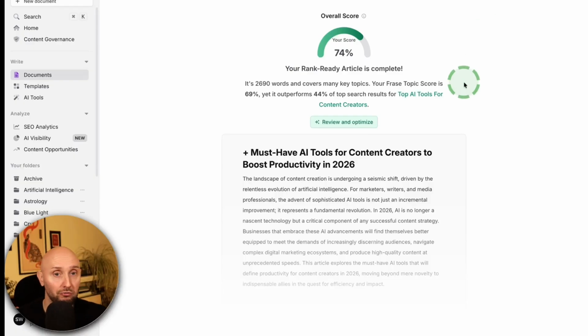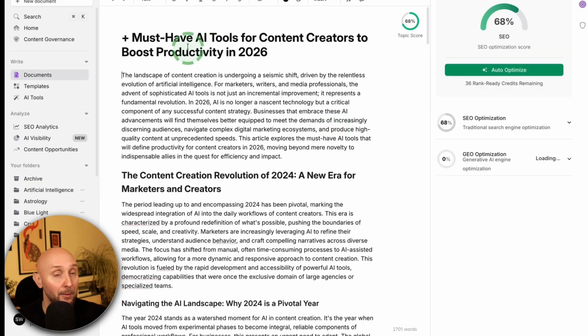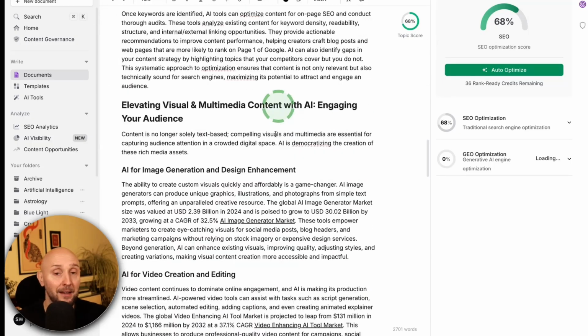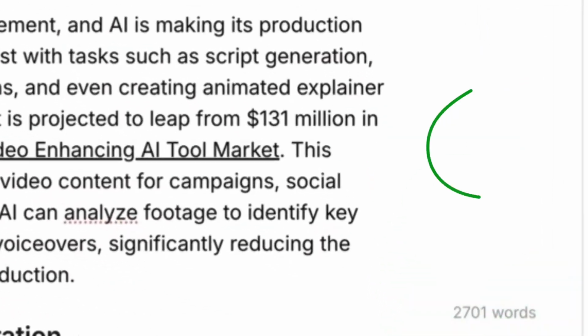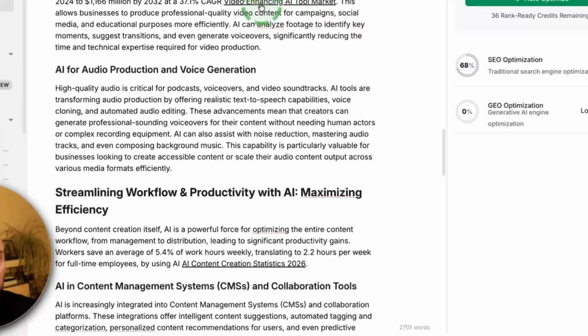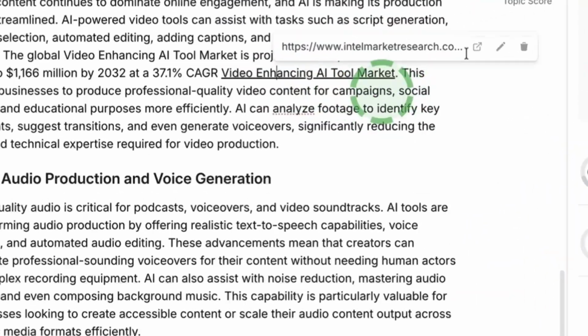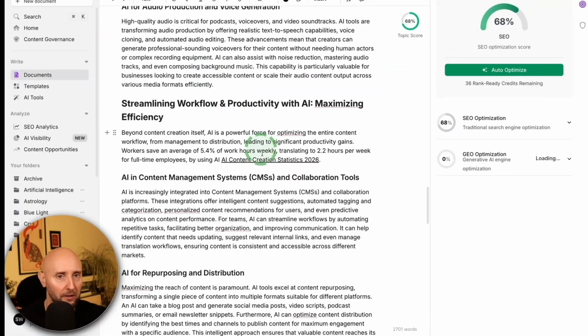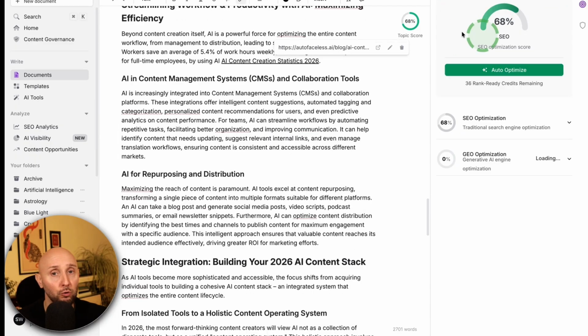So now our article is ready. We can click on this review button right here, and here we see our article fully written. And we can see we have a word count down here of 2,700 words, which is pretty decent. Phrase has also even included links within our article as well when it's referencing sources. This is excellent. Phrase is giving us an overall score of 68, and the score for the GEO is just loading right now. This can take a minute. We'll check that in a sec.